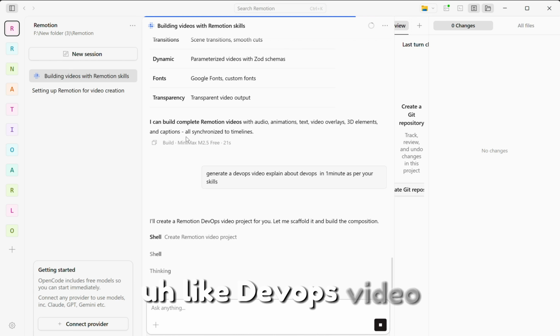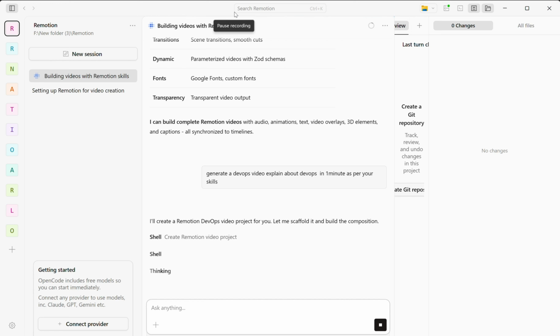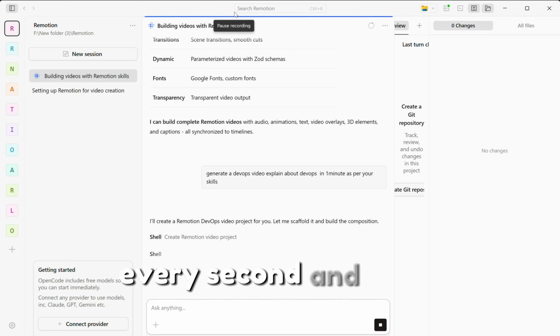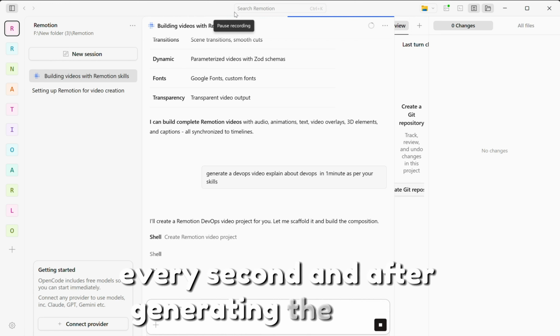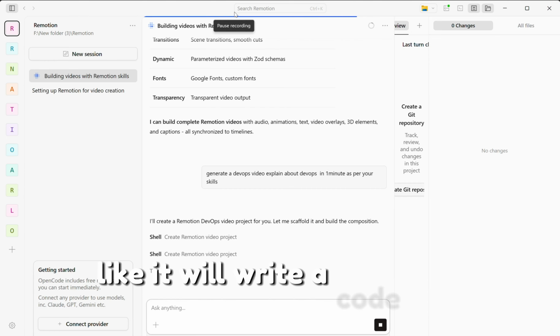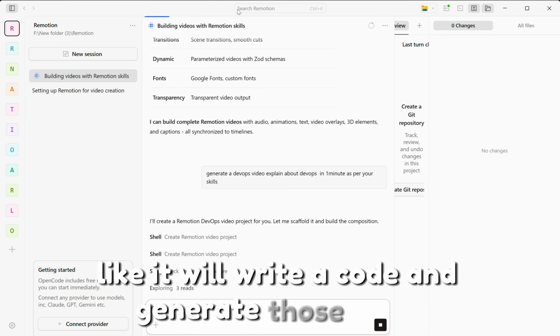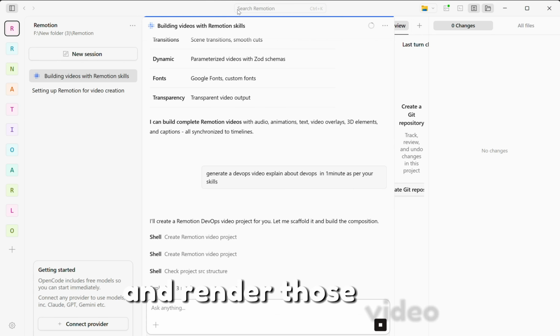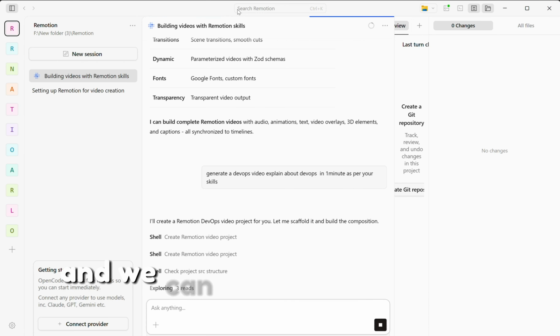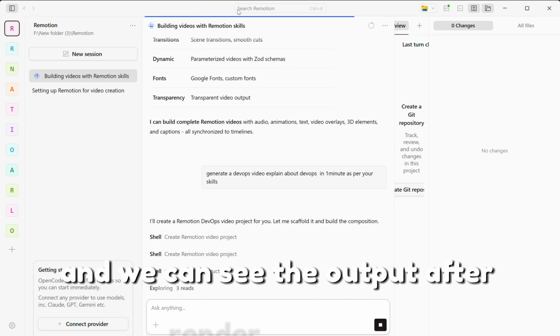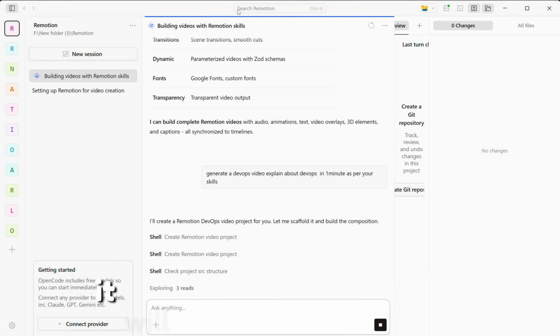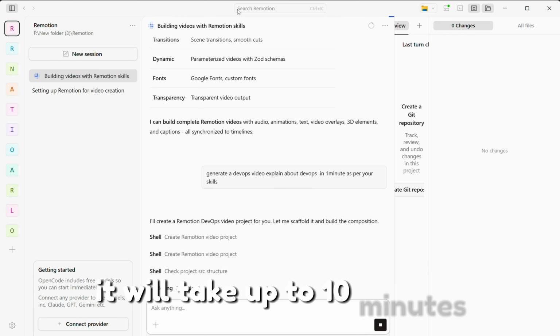It will create scenes for every second, and after generating the scenes, it will write the code, generate and render the video, and we can see the output after the video is rendered. Yeah, it will take up to 10 minutes.